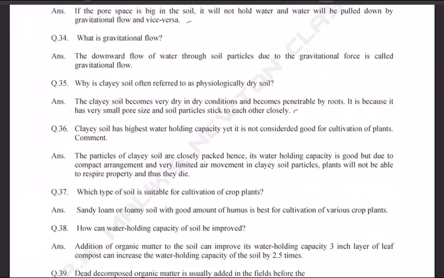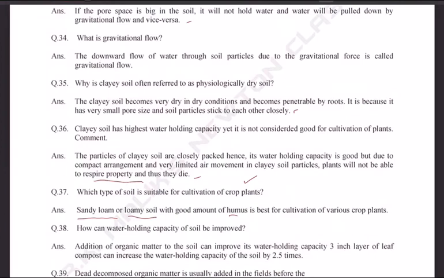Clay soil has the highest water holding capacity, yet it is not considered good for cultivation of plants. Comment. The particles of clay soil are closely packed, hence its water holding capacity is good. But due to compact arrangement and very limited air movement in clay soil particles, plants will not be able to respire properly and thus they die.